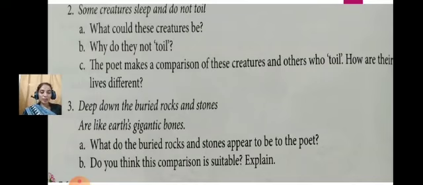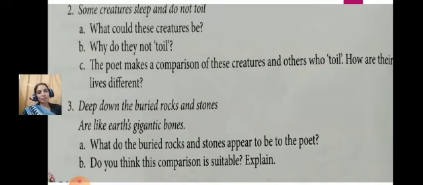First answer is they may be sleeping animals like snails and caterpillars. B, why do they not toil? They do not toil because they are feeling sleepy in their warm place. Okay, so what is the difference? The creatures who toil lead an active life, and that is true for the human beings as well. Those who are working hard, they only lead an active life.